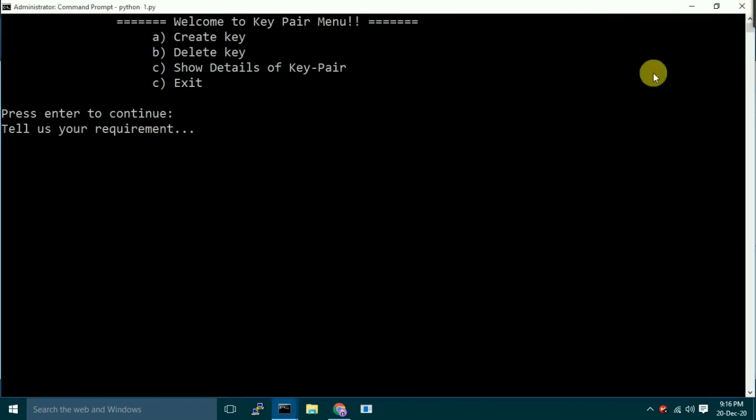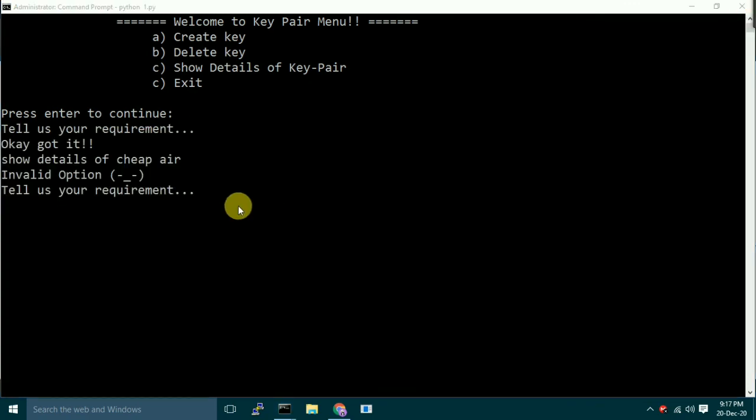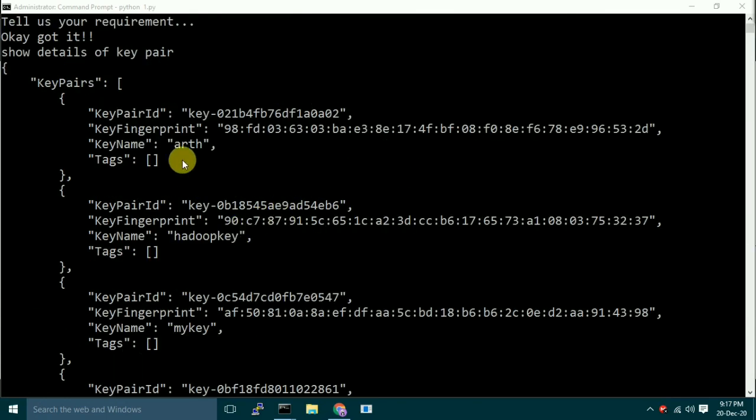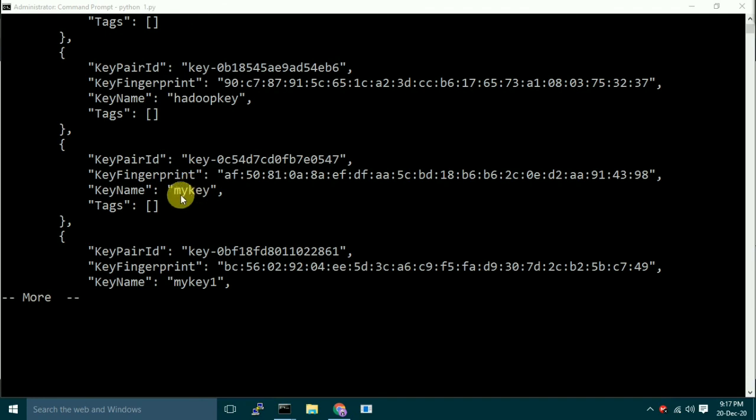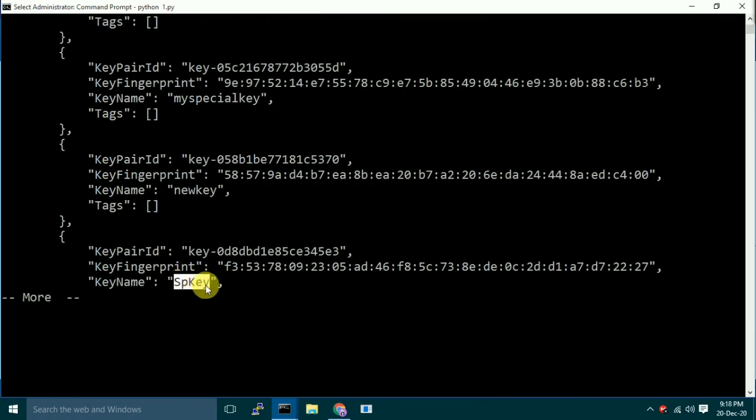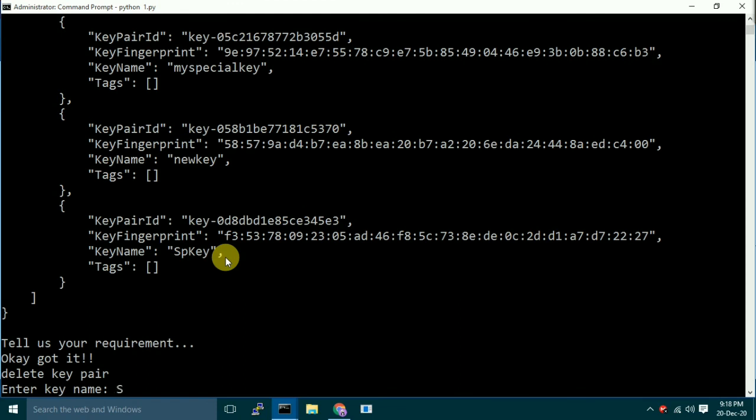Show details of key pair. It didn't get it this time. Let's see again. Show details of key pair. So now it has got it, and this is all about the key pair. We have the Hadoop key. Let's go and delete one key. Let's say this key. I think I'm not using this. We can use enter for more. New key, which we have just created. Let's go and delete this key. See, SP key. Okay. Delete key pair. So let's delete this one, SP key.